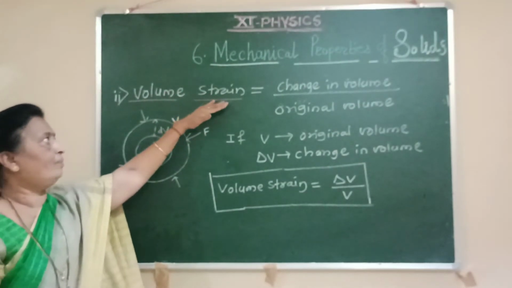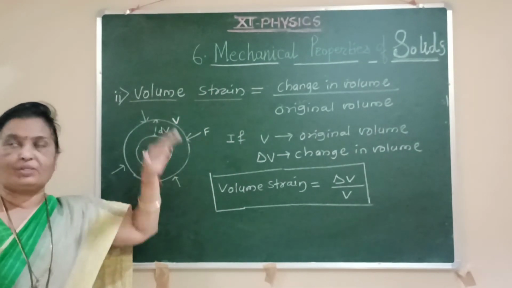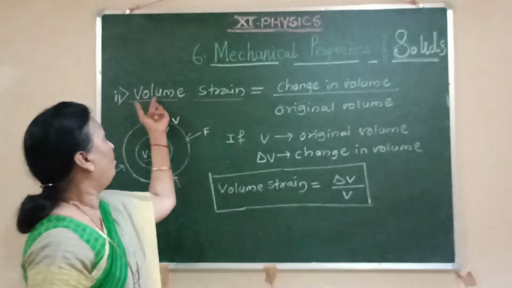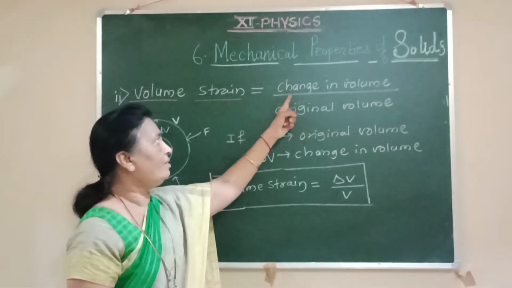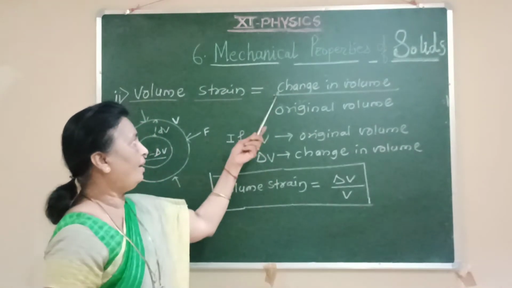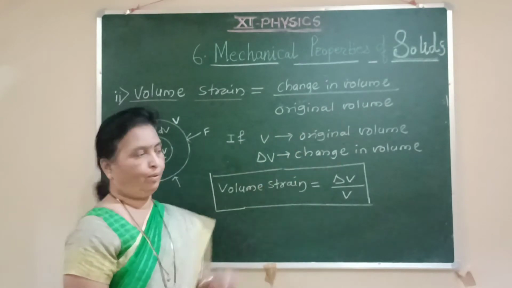As the basic definition of strain, it is the change in dimensions upon original dimensions. So for volume strain, we can write the definition as the ratio of the change in volume to the original volume.